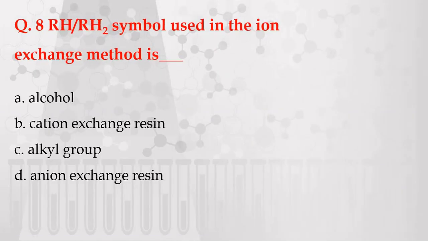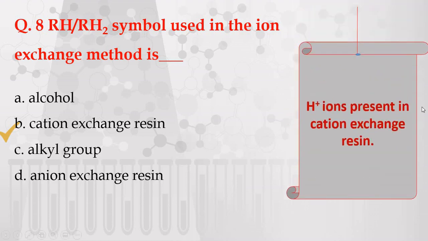Next question. The symbol RH or RH2 used in the ion exchange method is, the options are given: A. Alcohol, B. Cation exchange resin, C. Alkyl group, and D. Anion exchange resin. The correct answer is RH, that is cation exchange resin, because H plus ions are present in cation exchange resin. Therefore, it is denoted by the symbol RH.